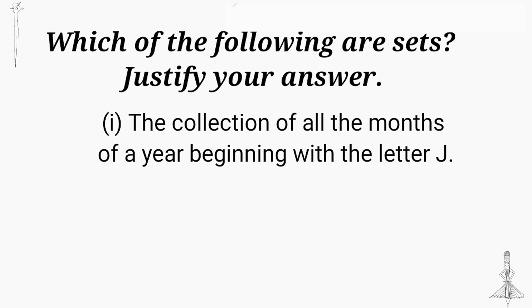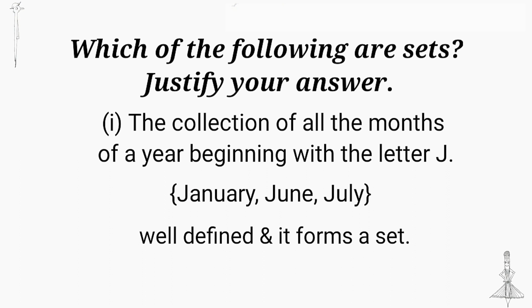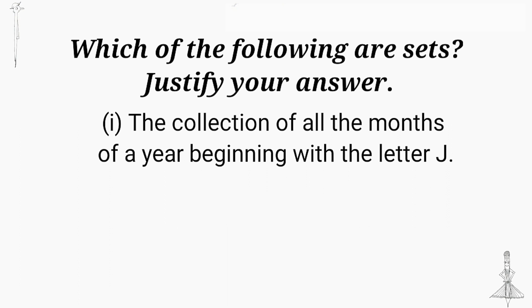All months of a year beginning with the letter J. Our question is whether it forms a set or not. In a set, we can write it as January, June, July. They start with the letter J. So, it is a well-defined set.